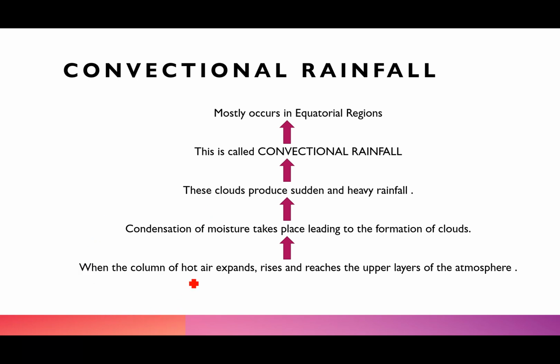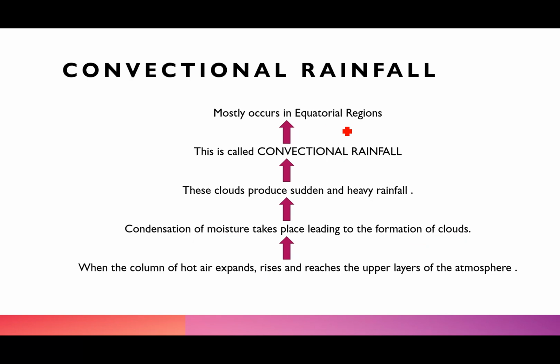Now, when the column of hot air expands, as soon as hot air expands, it will rise and it will reach the upper layers of the atmosphere. And when that hot air reaches the upper layers of the atmosphere, we have read in layers that the temperature decreases there, meaning the heat is less. So what happens? There is condensation of the moisture which leads to formation of the clouds. Now when the clouds cannot hold more moisture, they produce sudden and heavy rainfall. Now this type of rainfall is called the convectional rainfall and this mostly occurs in the equatorial areas, right?